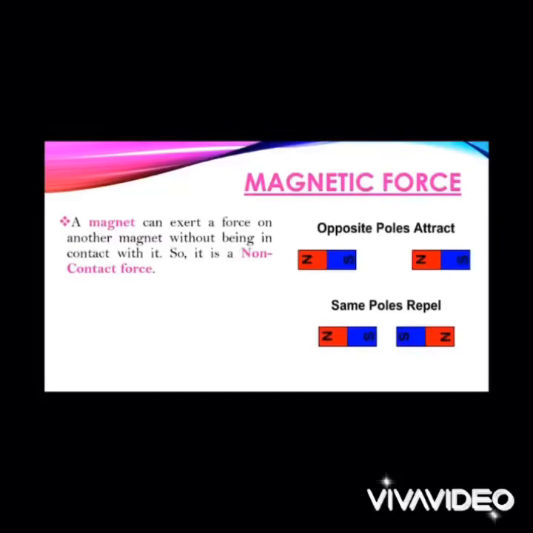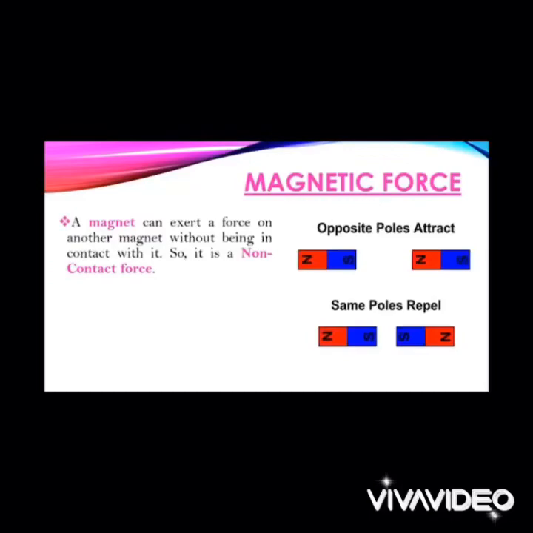In today's lecture we will discuss another type of non-contact force, and that is magnetic force. A magnet can exert a force on another magnet without being in contact with it. That type of force is called magnetic force, as these two magnets are not going to touch each other, but there is a force between them, and this force is a non-contact force.